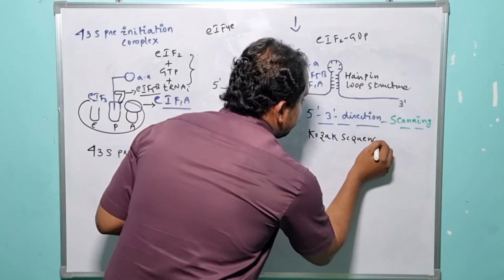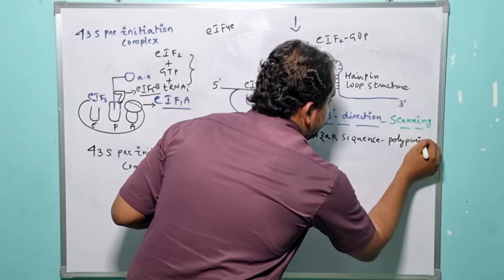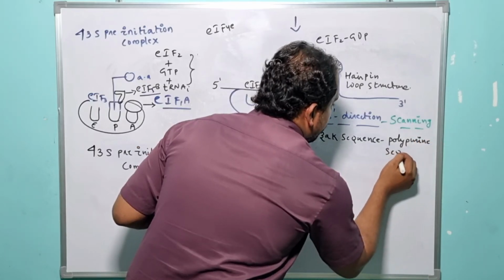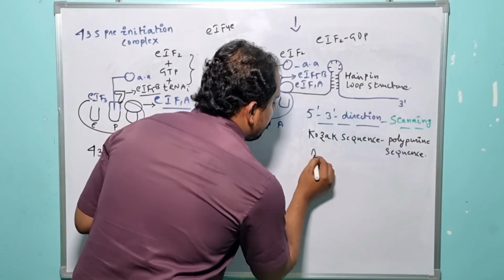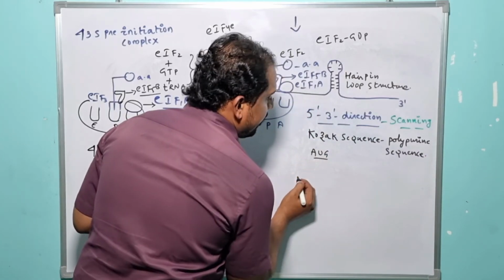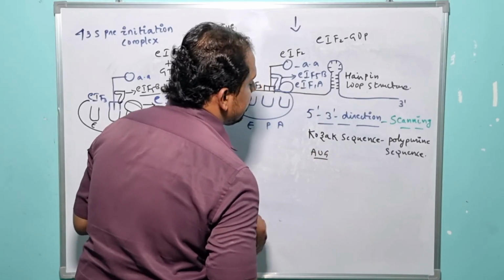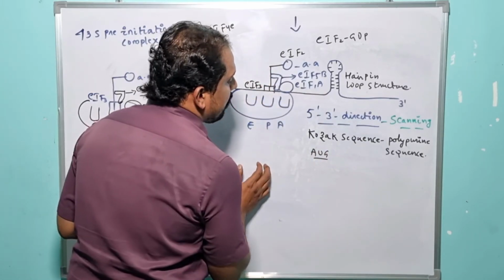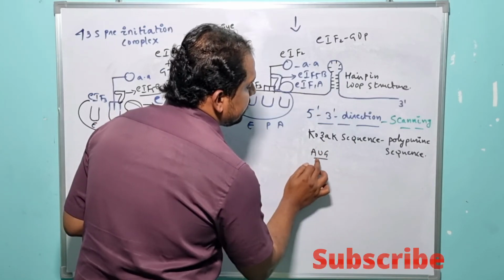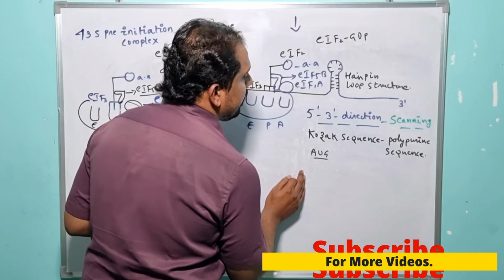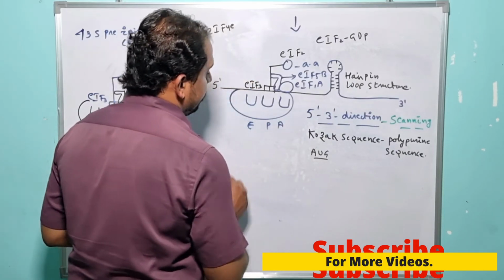So what is the Kozak sequence here? It is a polypurine sequence. Within the Kozak sequence, the start codon, which is nothing but AUG, is embedded, right? So by taking advantage of the Kozak sequence, which is a polypurine sequence, the 43S pre-initiation complex is capable of recognizing the start codon, which is AUG, most common in eukaryotes.